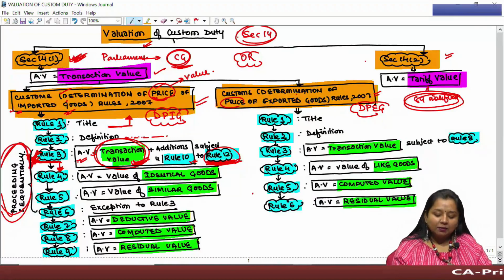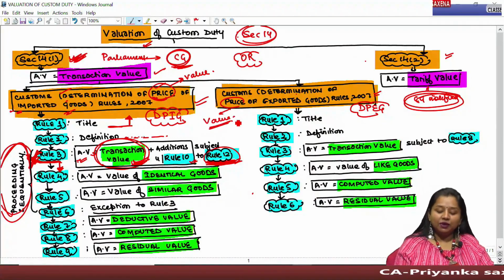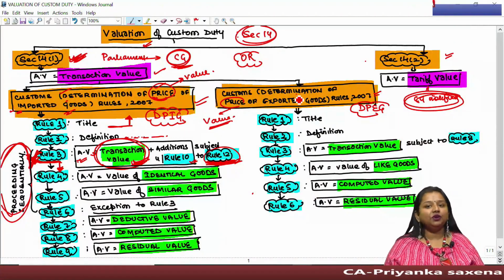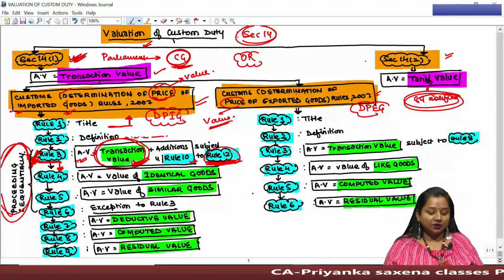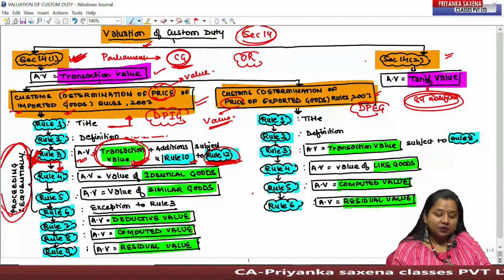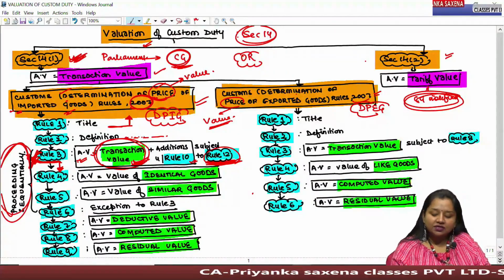Here again, price refers to the value of goods. So the name of the rule could be like determination of value of imported or exported goods, or determination of price of imported or exported goods. These rules were established in the year 2007.